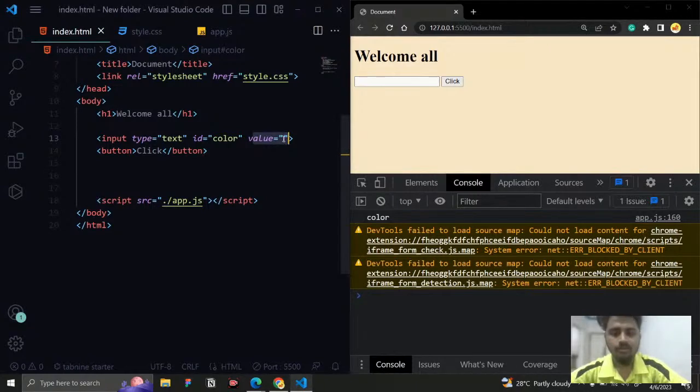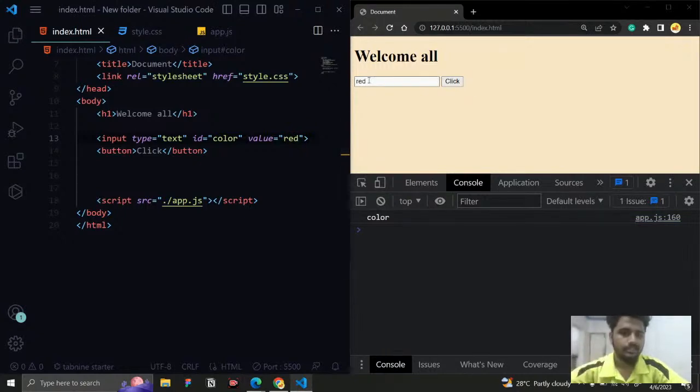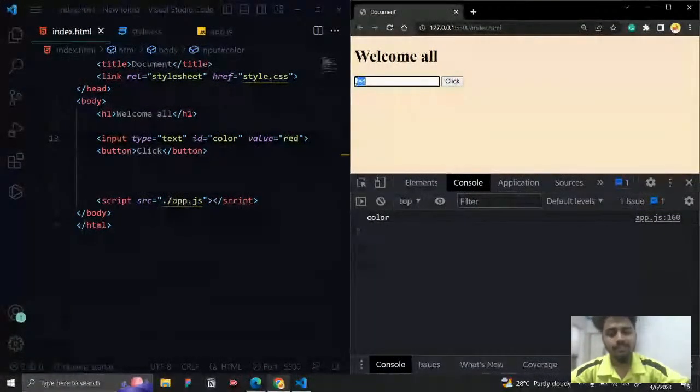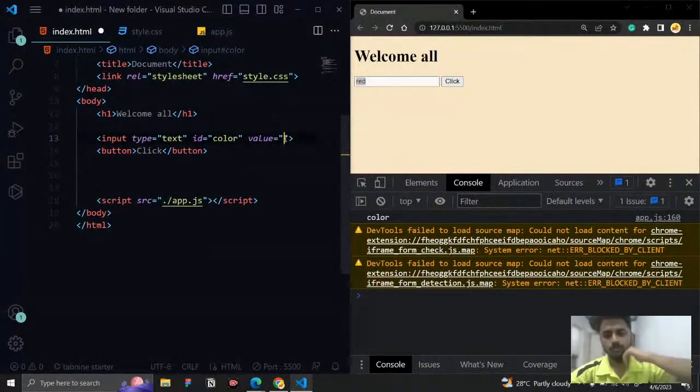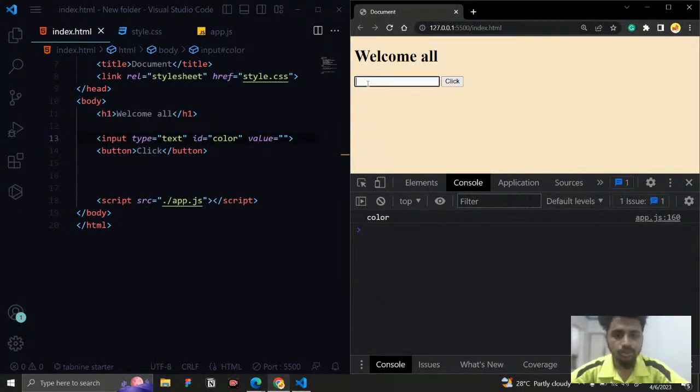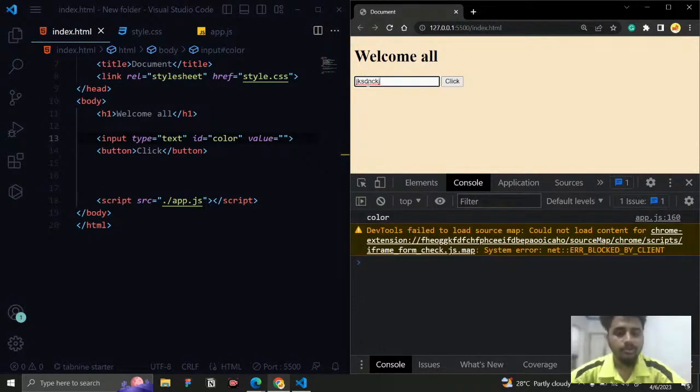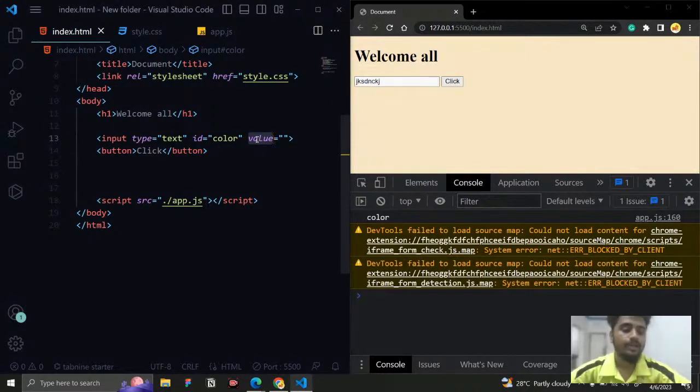So by default, if I just give, for example, red, and if I save it, you can see it comes here. So I'm just going to leave this value attribute empty. If you don't write it also, that is fine. But whatever the user is going to give here is going to be stored inside this value attribute.